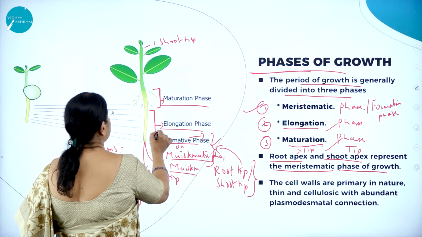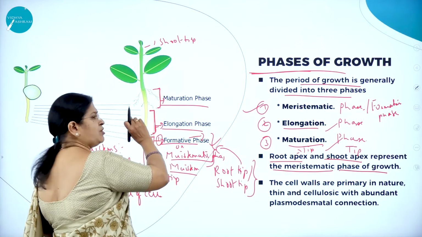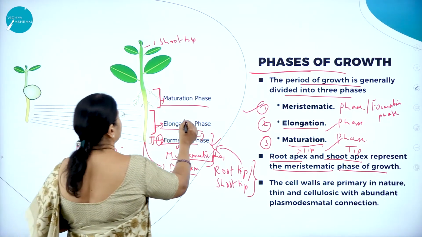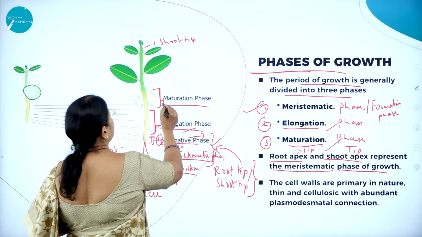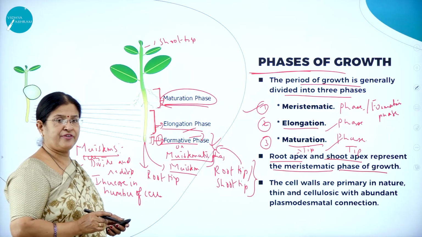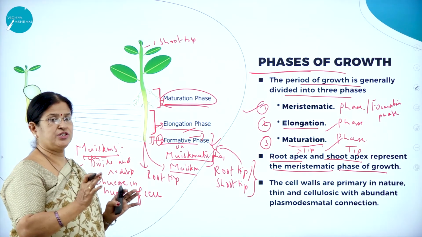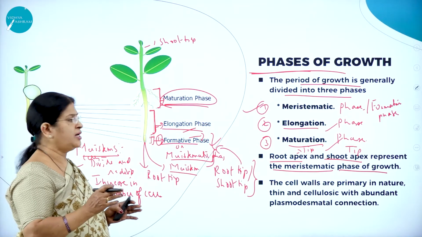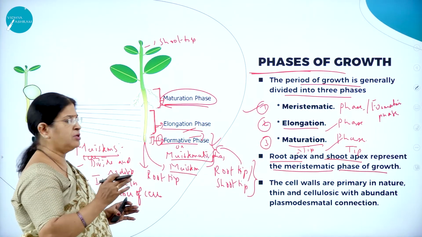Then the cells will get elongated. So the region will not be the same. It will start elongating. So this particular phase is called the elongation phase. And here the cells will become differentiated. What do you mean by cells becoming differentiated? They have a particular function to perform. That is, the cells group into tissues and tissues into organs. So they have a specific function to perform.